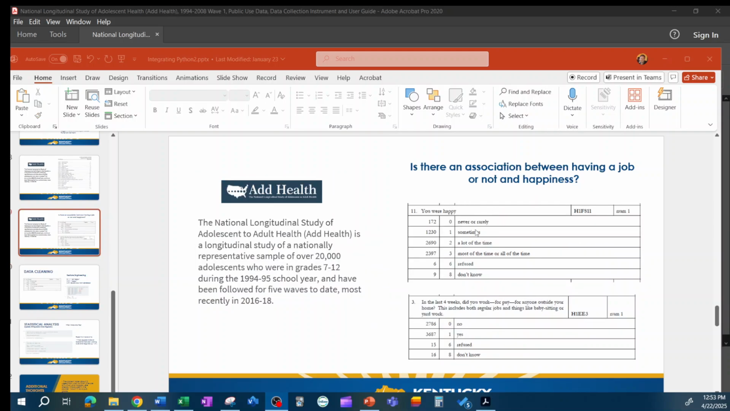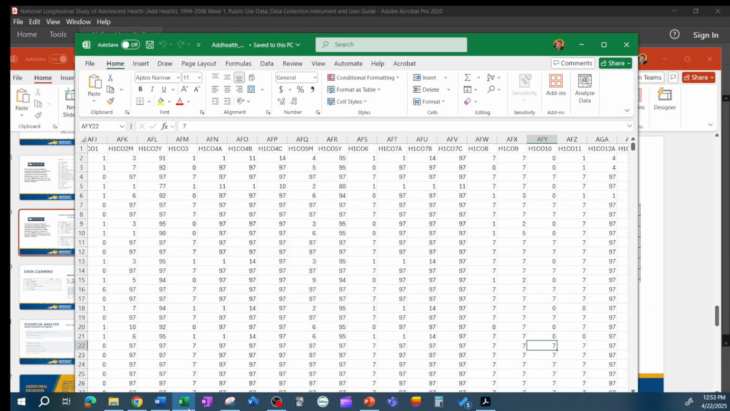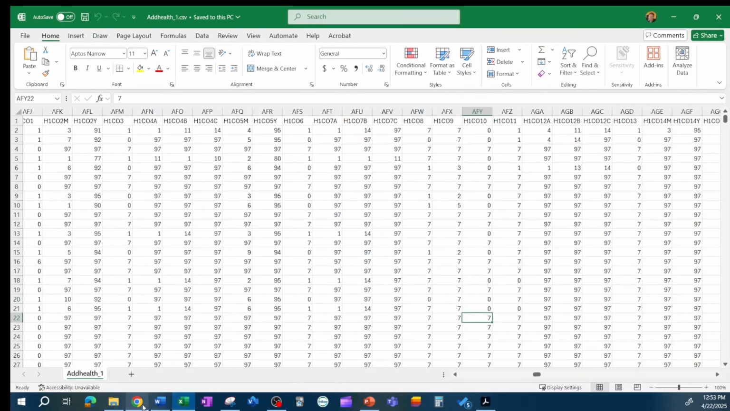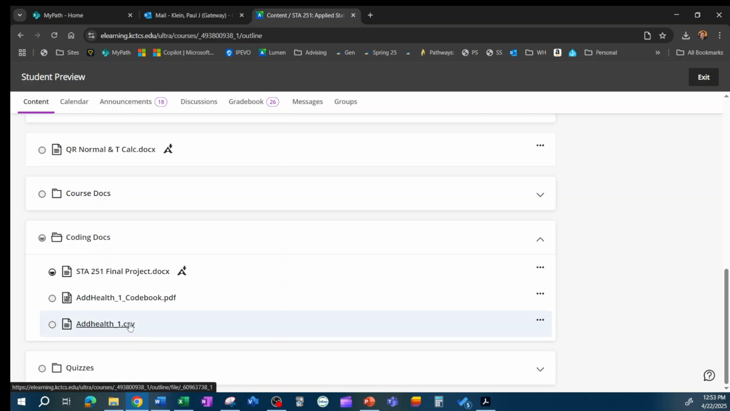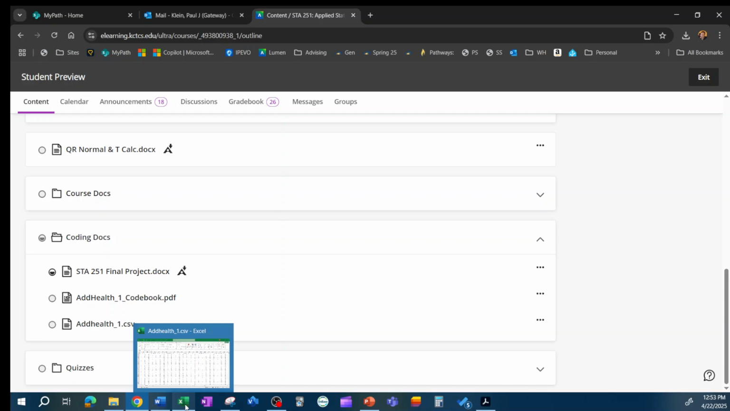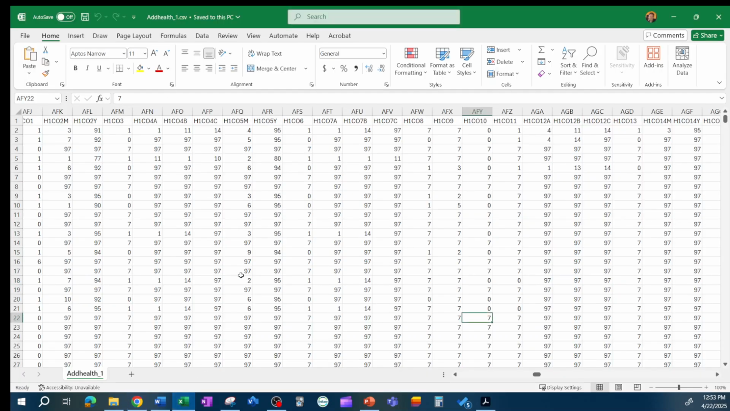Okay, so sorry about that. I looked at happiness, and I used this, did you work outside the house question. And the variable is H1FS11. That's this question. And this one is H1EE3, okay? So what I want you to do is, this is the third file. This is the actual data, this Add Health data. Download that CSV file and find the data that corresponds to your question.